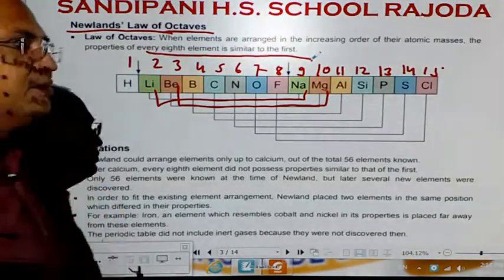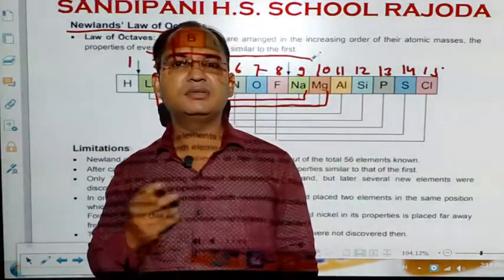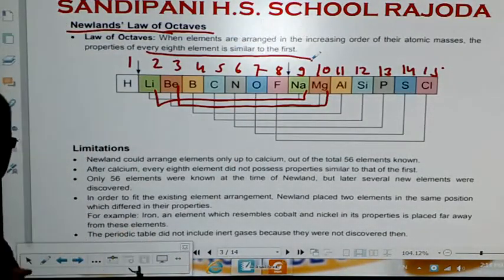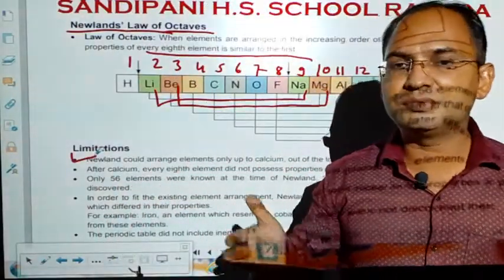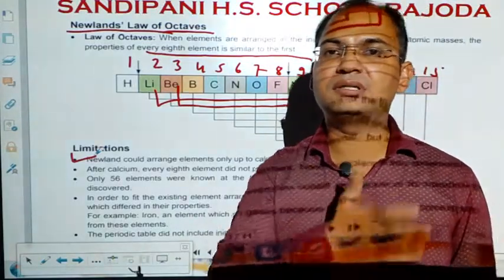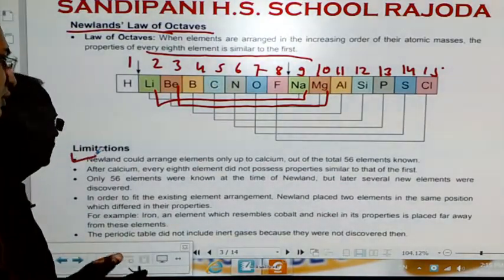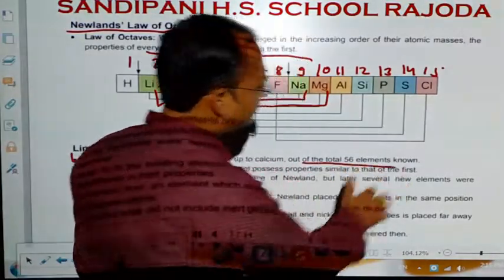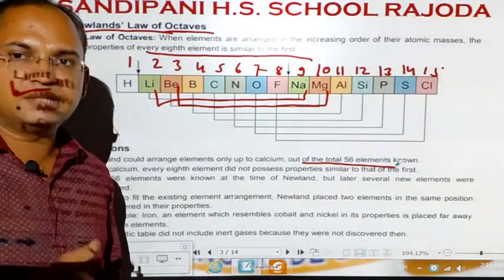Now, there were some limitations of this law. This law is also not valid for a wide range of classification of the elements. Let's see what its main limitations are. The very first limitation of Newland's law was that it could only arrange the elements up to calcium and not the elements discovered or present after calcium. Till that time, a total of 56 elements were known, but it could only arrange up to calcium.